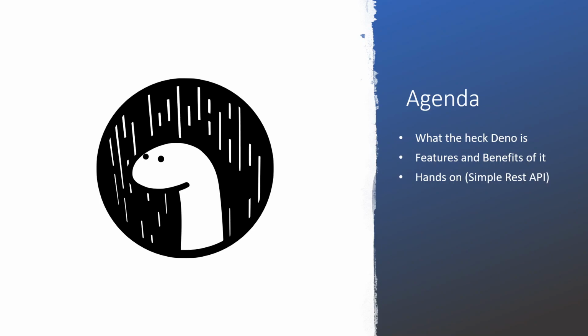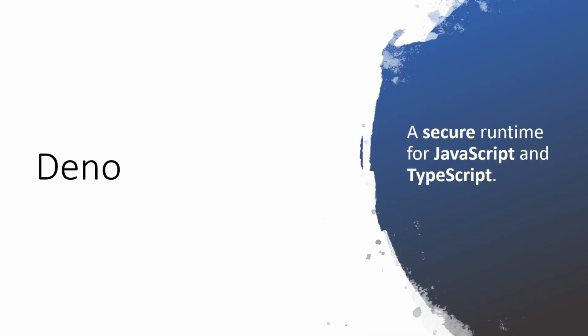So, let's talk about what Deno actually is. It is a runtime for JavaScript and TypeScript based on the V8 JavaScript engine and the Rust programming language. It was created by Ryan, who was also the creator of Node, which is one of the famous JavaScript runtime frameworks, and it uses the V8 engine. So, if you are looking into Deno at this time, I am guessing you already know what Node is, and it's most likely that a lot of you are already using it.